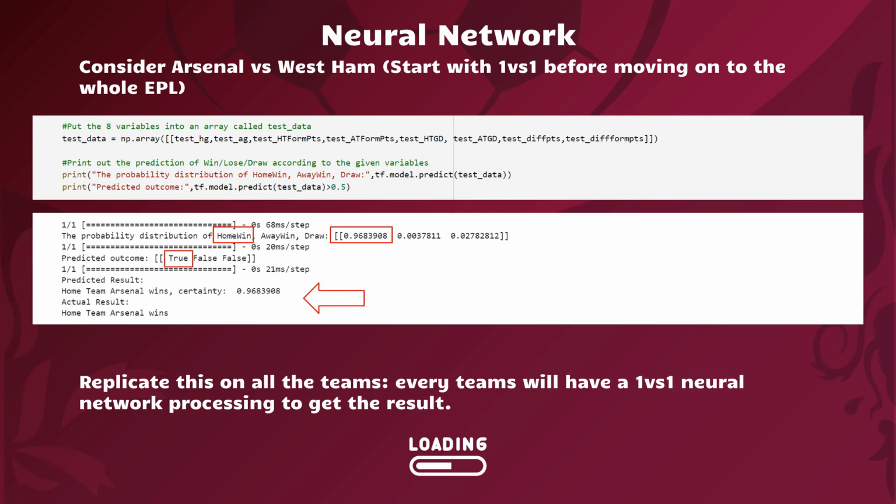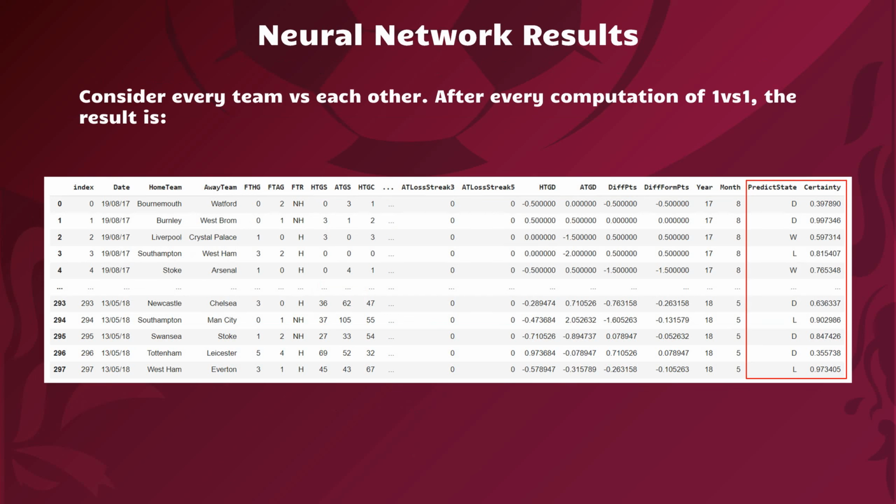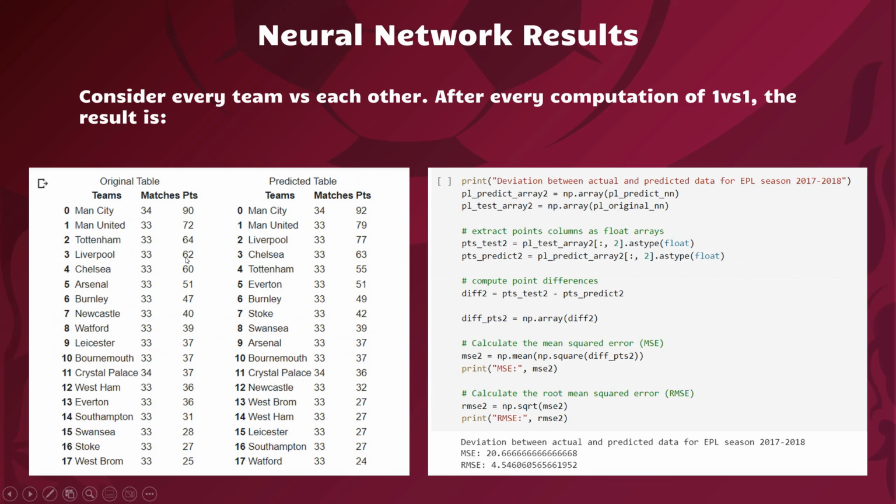Now we will apply the same method on all teams, 1 versus 1 every time, and this will take quite some time. But when the end results show, we can see that there is a predicted state and the certainty according to the earlier probability distribution. By using the earlier method of ranking, we can see how the predicted table compares to the original table. And we can see that generally the teams are quite well predicted, shown by the small root mean square error of 4.546. Hence, we can see that neural network gives a fairly good prediction of football teams' ranking.